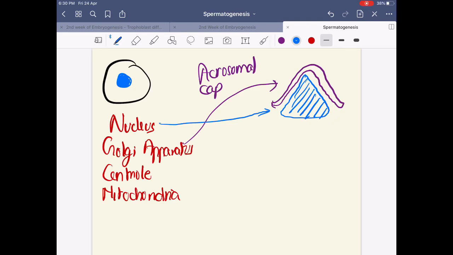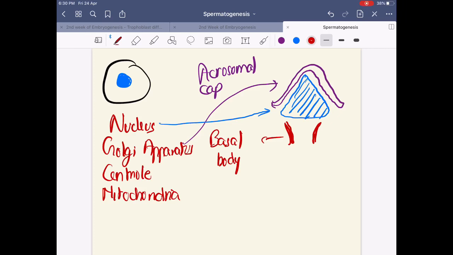It forms the head of the sperm. Then you have the neck of the sperm, and in the neck you have a funnel shaped structure like this. We call it the basal body.